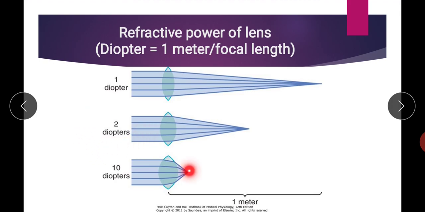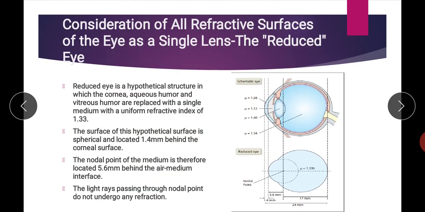In the same way, in the third, the focal length is only 0.10 meter. So here the power is 10 diopters. Now if you observe all these three figures, there is a difference in the curvature of the lens. As the curvature of the lens increases, the power of the lens increases, and the same thing happens in our eye when we shift the gaze from a far object to a near object. That we will discuss in detail later on.